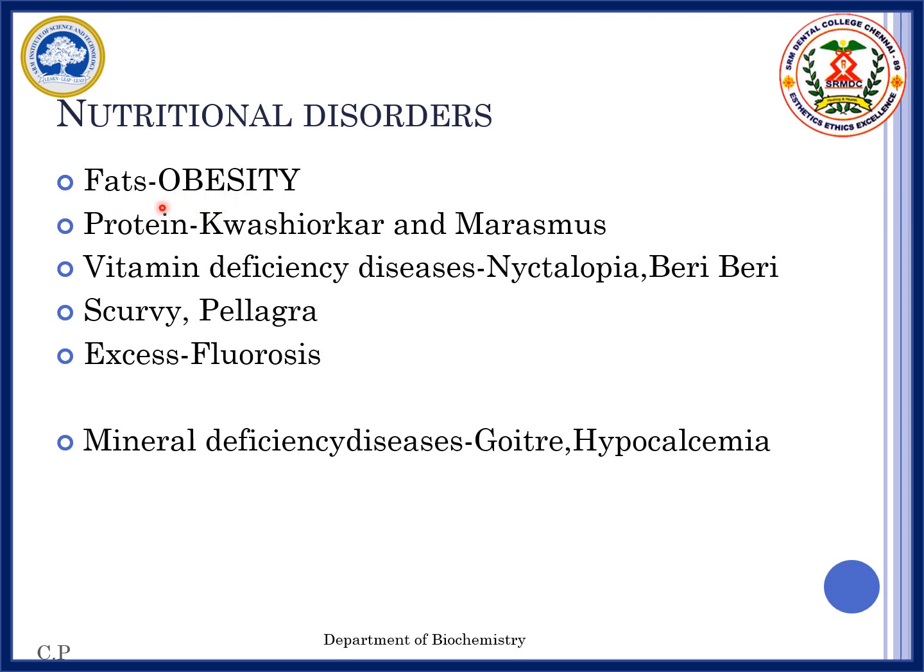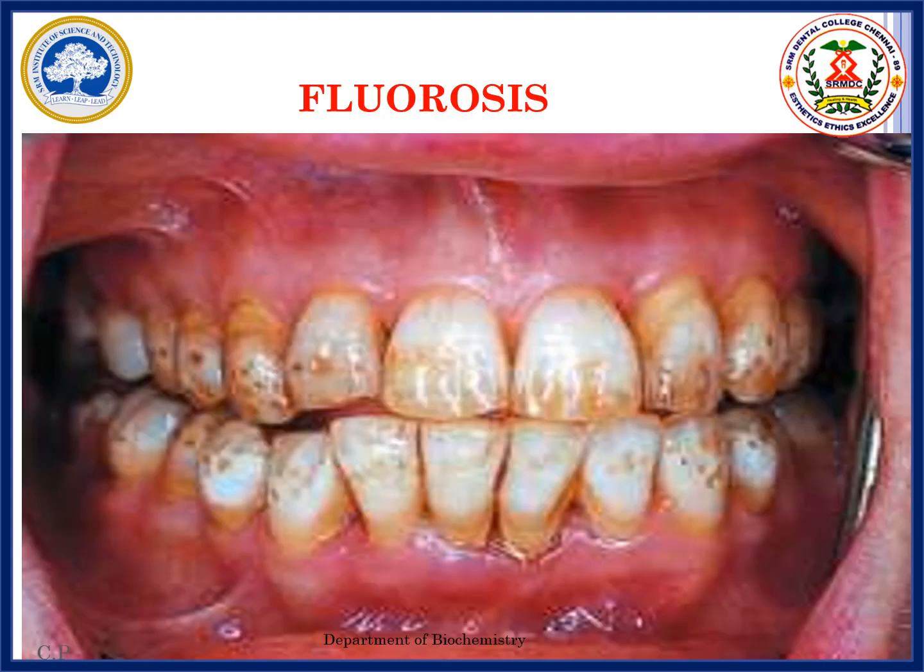The protein deficiency leads to kwashiorkor and marasmus. Some vitamin deficiencies like nyctalopia due to vitamin A deficiency, beriberi due to thiamine deficiency, scurvy due to vitamin C deficiency, and pellagra due to niacin deficiency. Excess of fluoride leads to fluorosis. And also the mineral deficiency diseases, goiter due to iodine deficiency, hypocalcemia due to calcium deficiency.